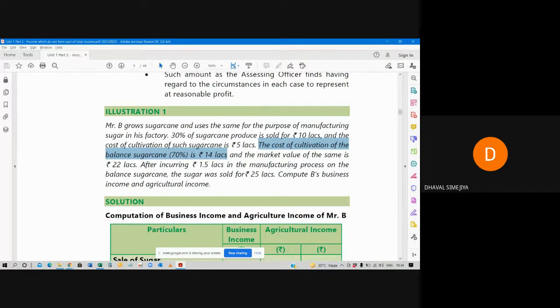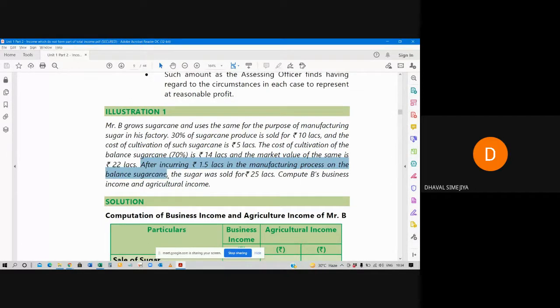Now, after incurring 1.5 lakh rupees in the manufacturing process on the balance sugarcane, meaning the 70%, as 30% is directly sold. Further processing of that 70% sugarcane incurred 1.5 lakh rupees. The sugar was sold for 25 lakh rupees.